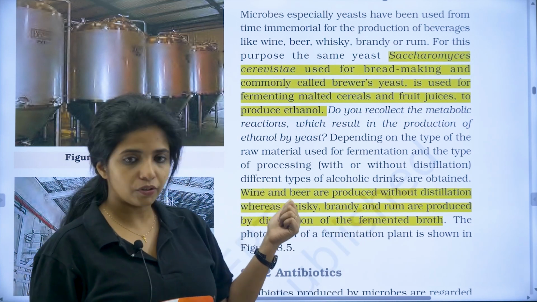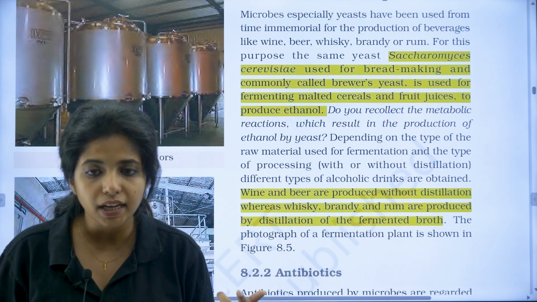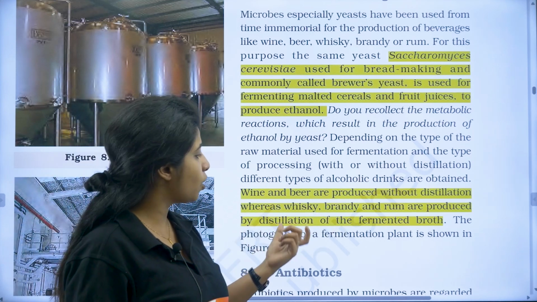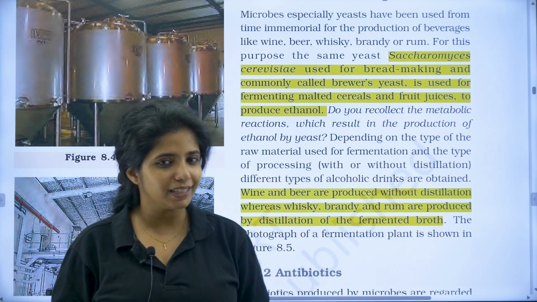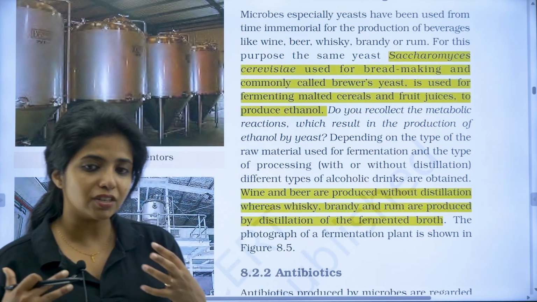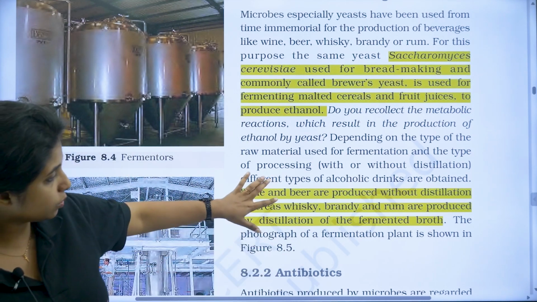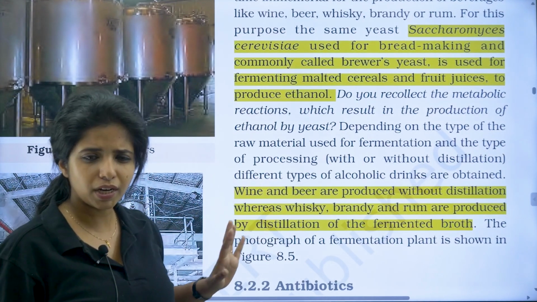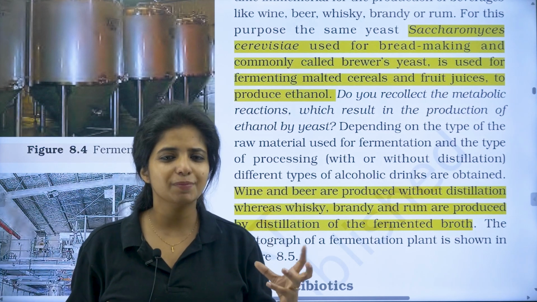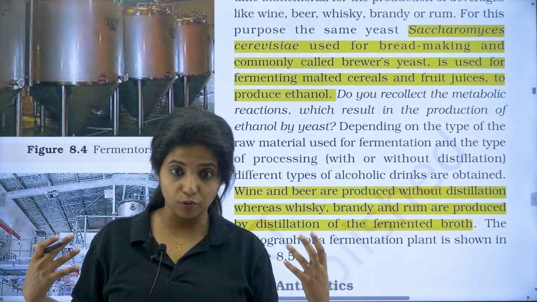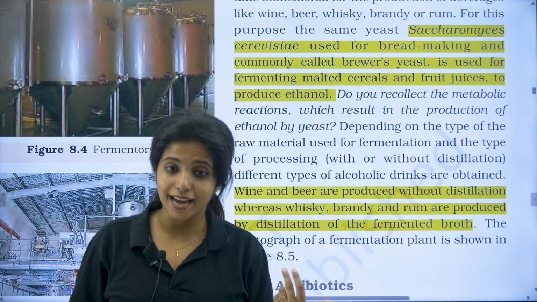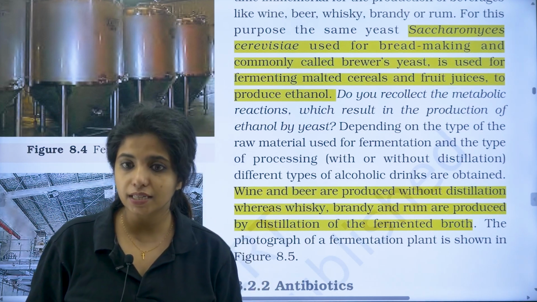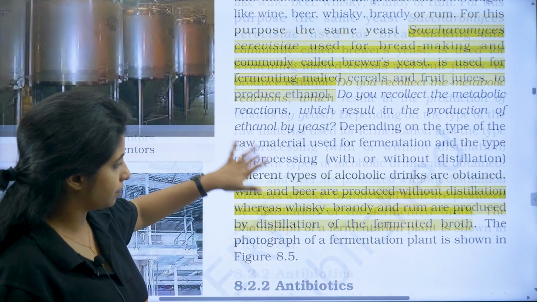So which is why wine and beer, we know, have less alcohol content, whereas whiskey, brandy and rum are all produced by distillation of fermented broth. So obviously the alcohol content would be too much, so the concentration will be way too much. This is a question, so use your brain and just answer. Wine is something that everyone has, because probably it does not have too much alcohol. Same goes with beer also, it has alcohol but comparatively less than whiskey, brandy and rum.